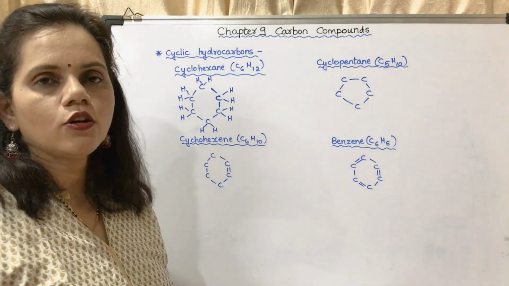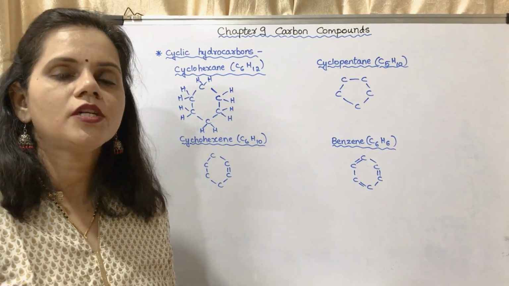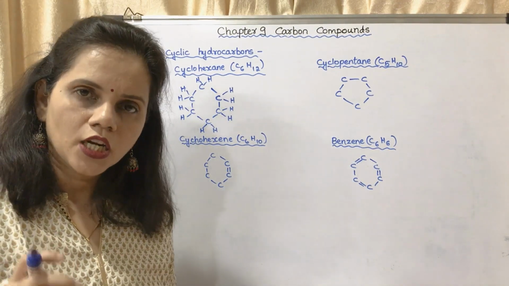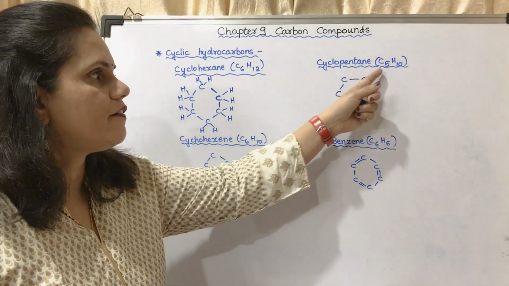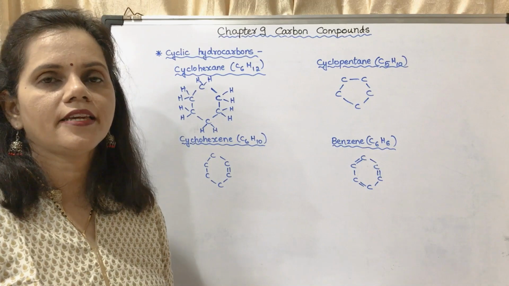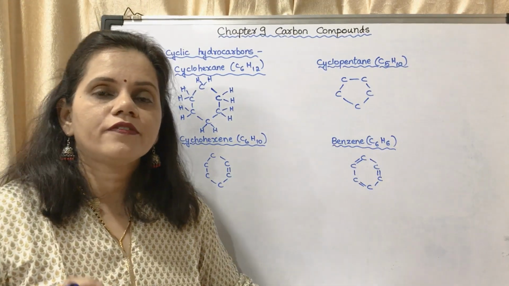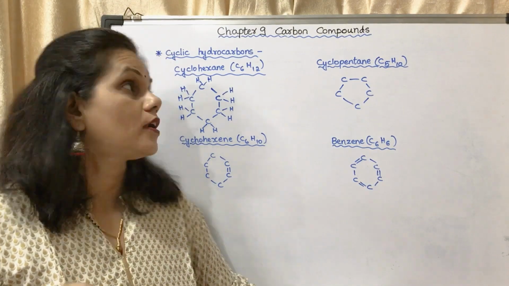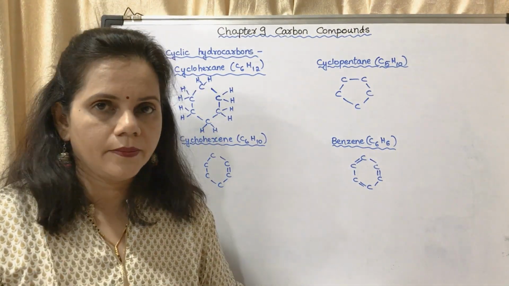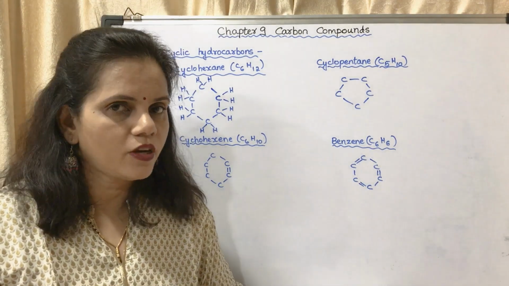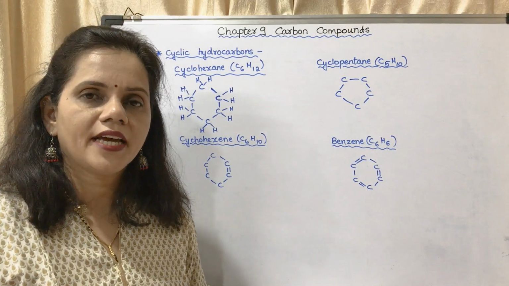Next is cyclopentane. Pentane means it is having 5 carbon atoms. Cyclo means it is a closed chain, a ring-like structure, and its molecular formula is C5H10. The molecular formulas of closed chain compounds or cyclic hydrocarbons you have to learn, because there is no general formula given. So cyclopentane is C5H10.